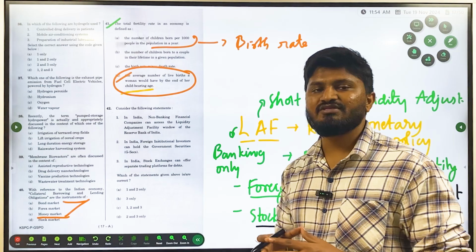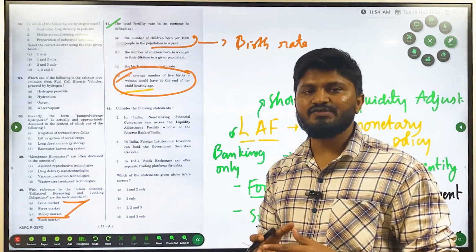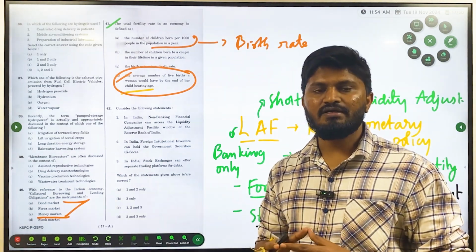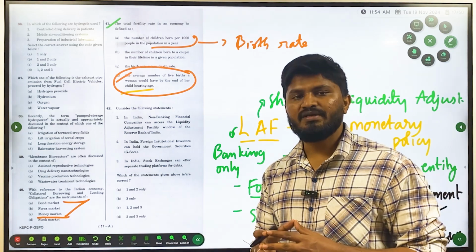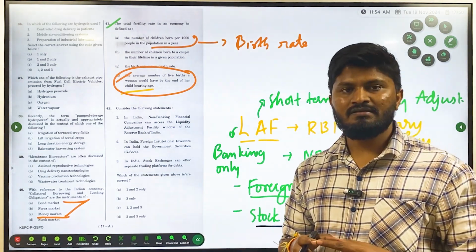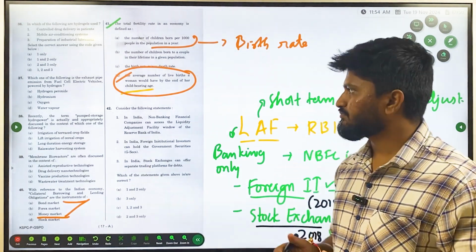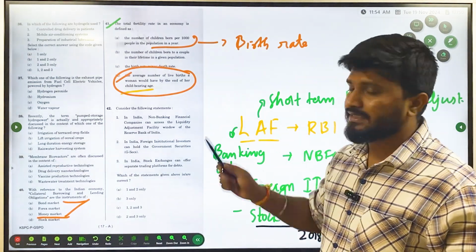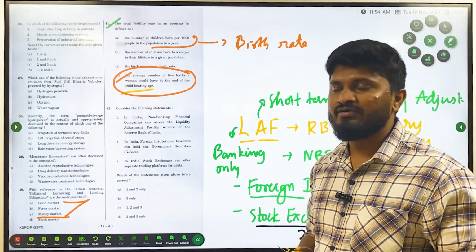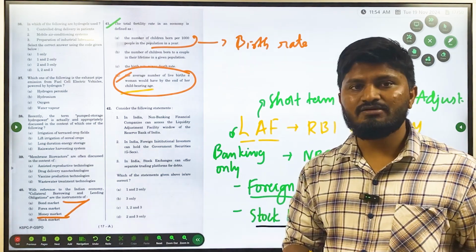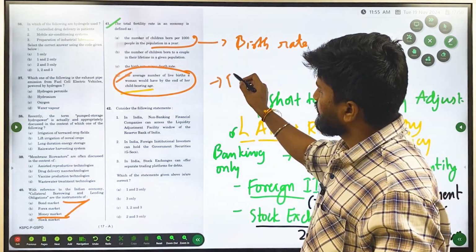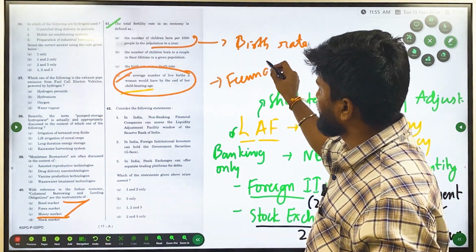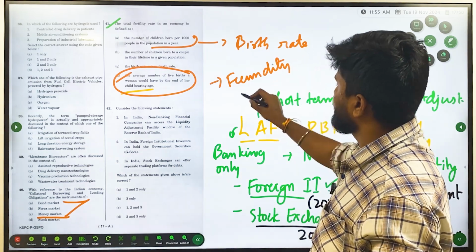In some northern states, such as Bihar, the fertility rate is very high, around 3 to 4, meaning a woman is going to have 4 children in her lifetime. This is called fertility. But the capacity, or the possibility of bearing children, is called fecundity. So fecundity and fertility are different terms.